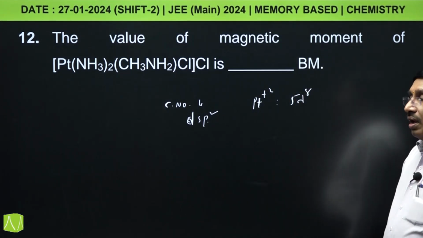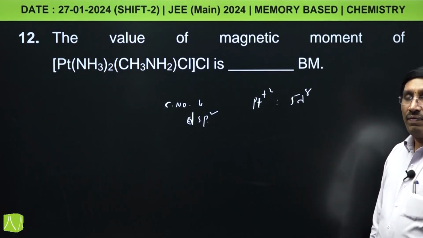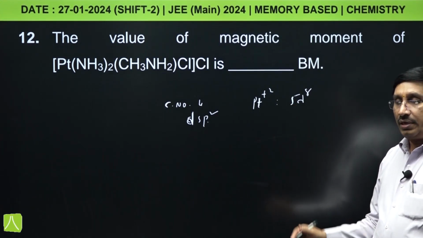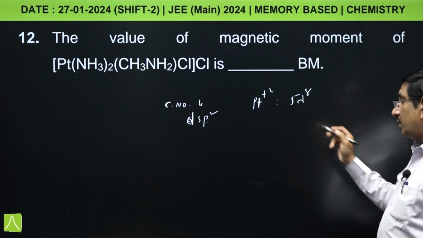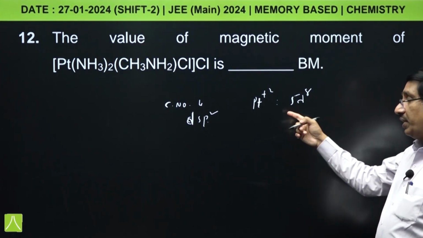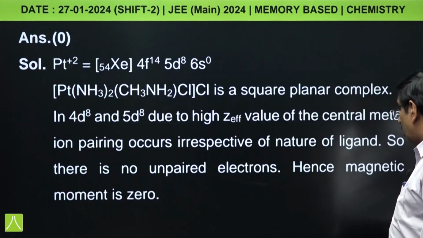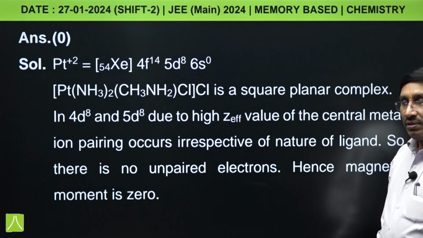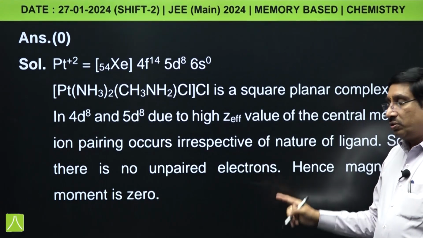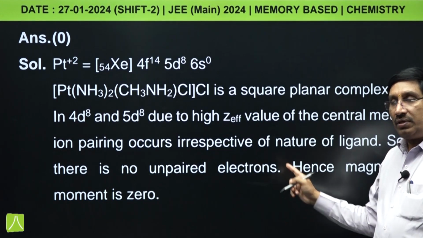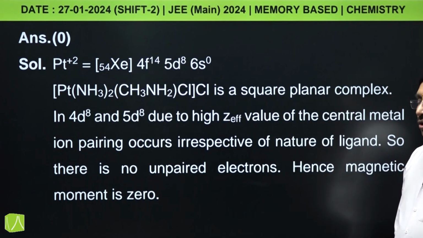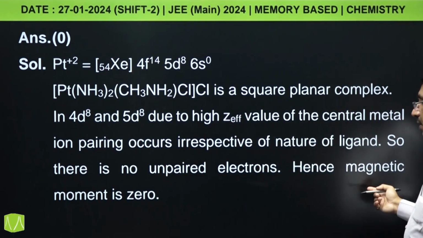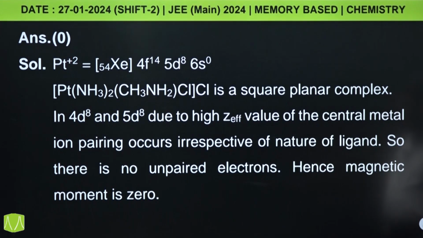5d8 configuration, and for 4d and 5d series metals, whatever may be the ligand present, that may be weak or strong field ligand, all the complexes are forming square planar due to their more Z effective value. That is why here the pairing of electrons takes place, there will be no unpaired electrons available. So, if there is no unpaired electrons available, the magnetic moment will be 0. Why they are pairing? Because of the more effective nuclear charge, they will pair up and there will be no unpaired electrons.